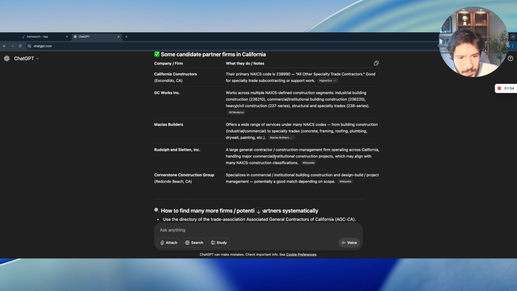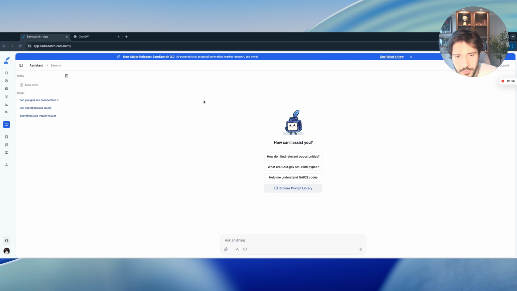So a government contracting agent has the tools and capabilities to actually answer these questions. And I'm going to show you exactly what these are. So here I'm going to show you Sammy, which is the government AI agent. It's the first government AI agent in the world. What makes it so special is that it's built and trained on government contracting data. Here are the things that Sammy, the SAM Search Government AI agent, can help us with.